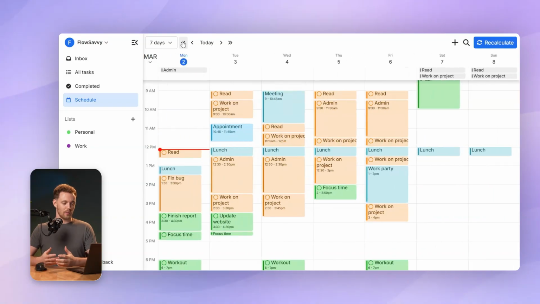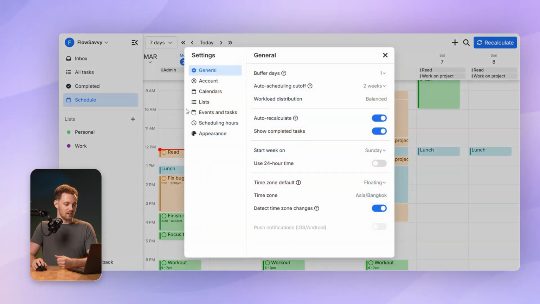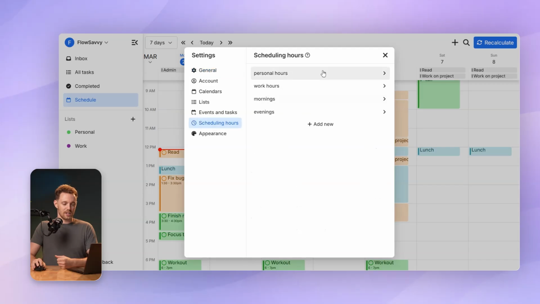All right, the last tip I wanted to give is if you want to block out a full day, maybe you're going to be out of office or you're going to take a vacation for a couple days, you could go in here to your settings, into your scheduling hours and change the scheduling hours, add a date override for all of those dates. But if you have a lot of scheduling hours, that can take a lot of time.